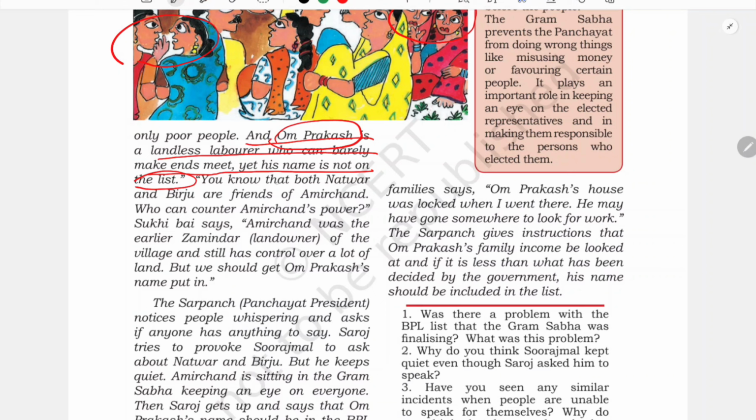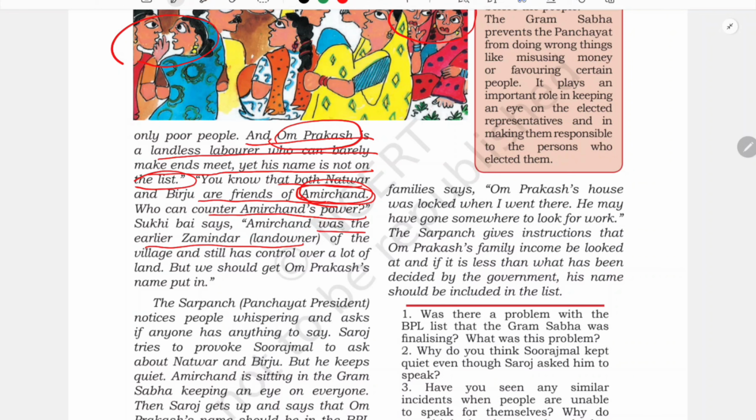So they were wondering. You know that both Natwar and Birju are friends of Amir Chand. See, again one more character is here, Amir Chand, who can counter Amir Chand's power. So Amir Chand is a little powerful in their village, okay, and he was a jamindar, a rich jamindar. Earlier he was a jamindar. So both Birju and Natwar were friends of Amir Chand. So with Amir Chand's influence, their names might be included in that list. And they were asking, okay, who can counter him, who can counter Amir Chand's power?